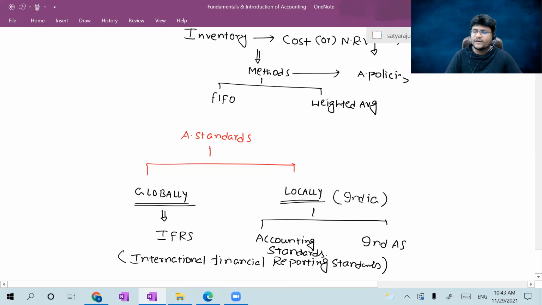So accounting standards are very historical standards. In our CA Inter syllabus, we are not dealing with anything on Ind AS. In CA Final, we are dealing with Ind AS. The entire Ind AS is, probably speaking, 100% of the CA Final syllabus. The old standards, the existing accounting standards, we deal with at the CA Inter level. We are going to discuss Ind AS in the future, in the CA Final financial reporting paper.